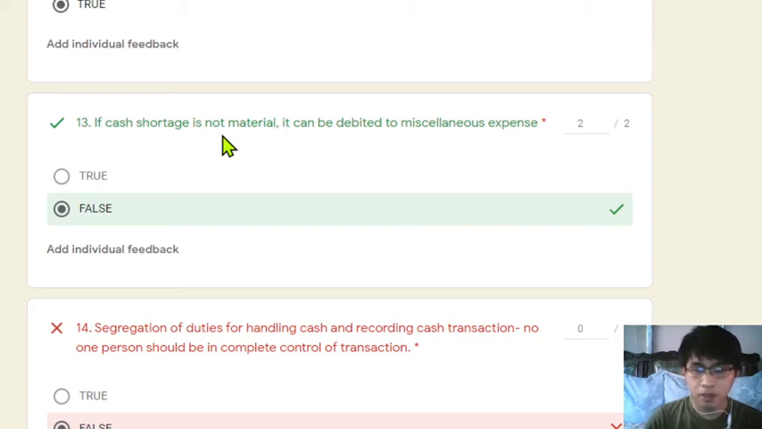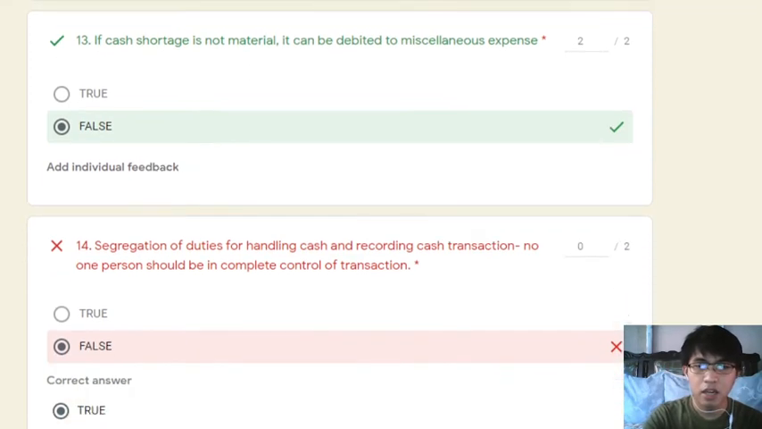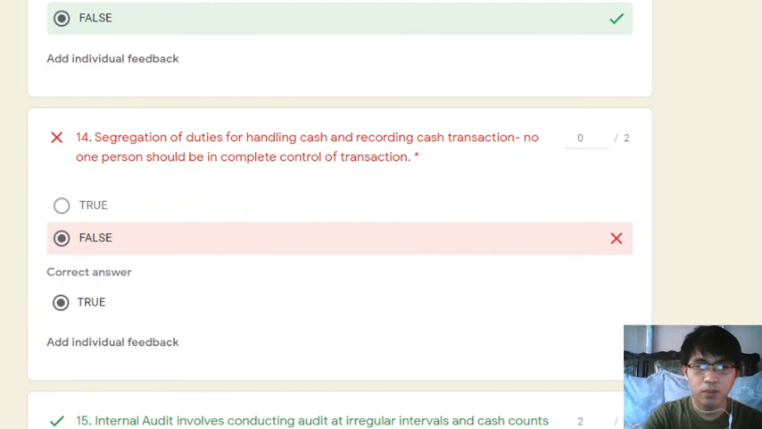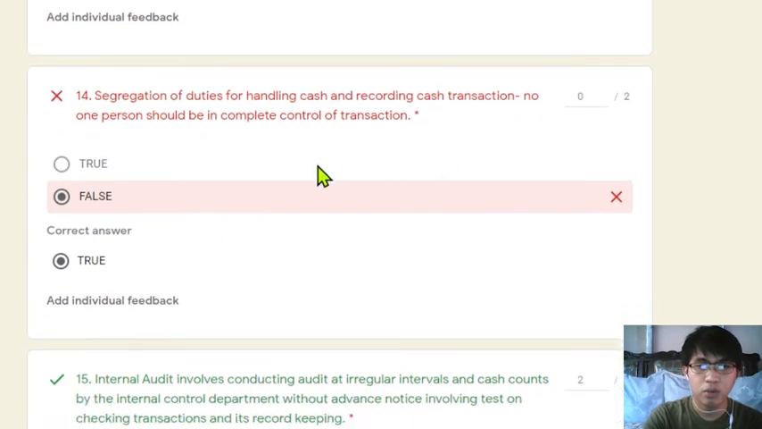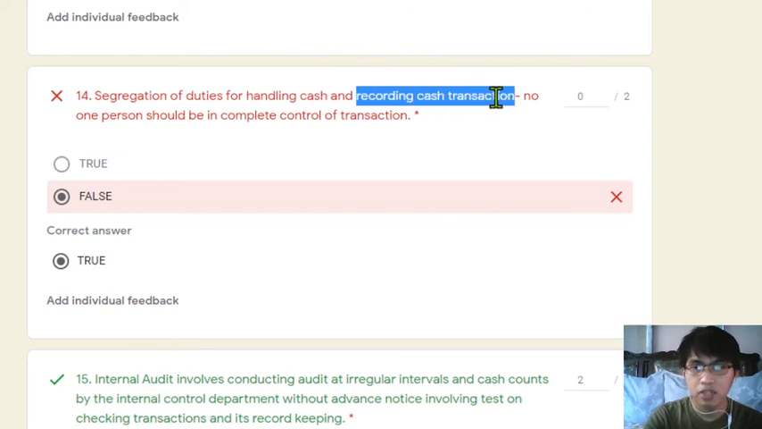Number 14, segregation of duties for handling cash and recording cash transaction, no one person should be in complete control of transaction. Anong sinasabi dito? Dapat daw yung pag-handle ng cash, yung custody ng mismong cash, at yung nagre-record ng cash transaction ay nakasegregate or magkahiwalay. No one person should be in complete control of transaction.